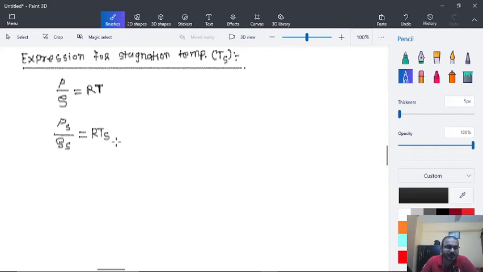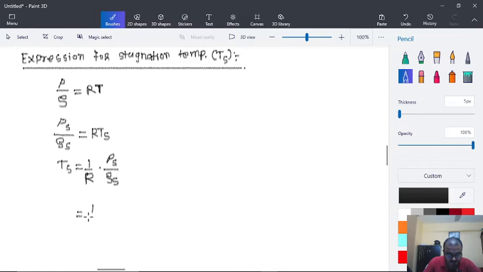So we are looking for the value of TS, that is, TS is equal to 1 upon R into PS upon rho S. We have already obtained the value of stagnation pressure and stagnation density, so what we are going to do here is simply put those values here.